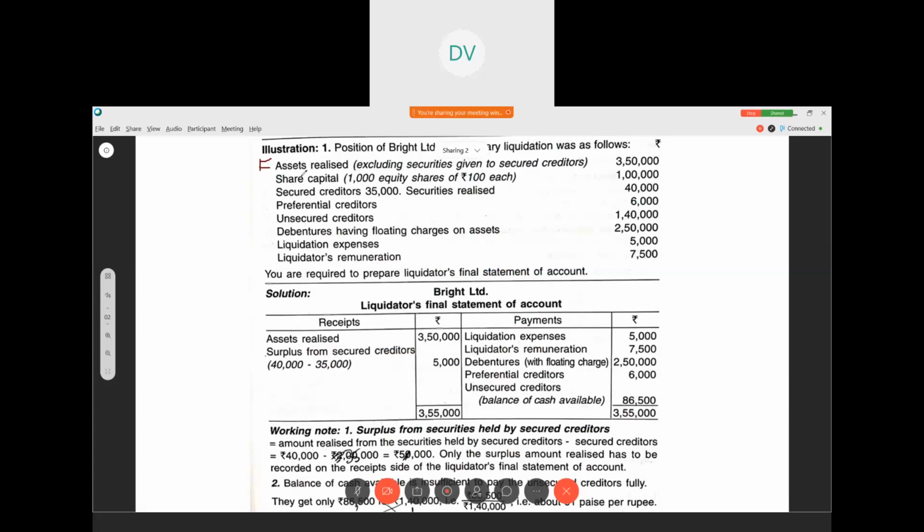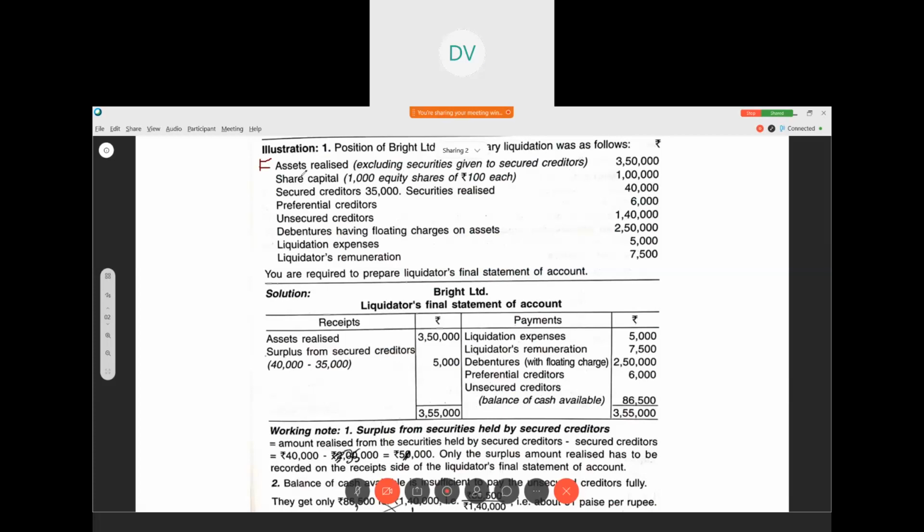Now calculate the total commission of the liquidator. 2% on total assets realized is 793. Then 2% on the amount paid to the unsecured creditors, 350. So the total is 1,143. Is it clear? This we have to take as the total commission. Then the amount paid to unsecured creditors: how much are we supposed to pay?